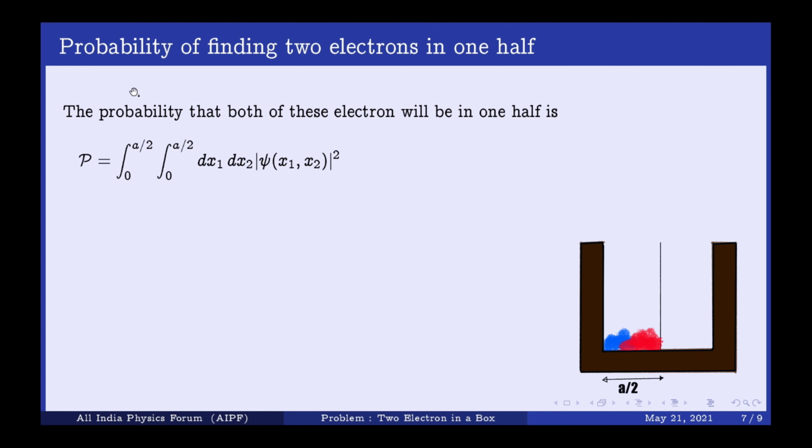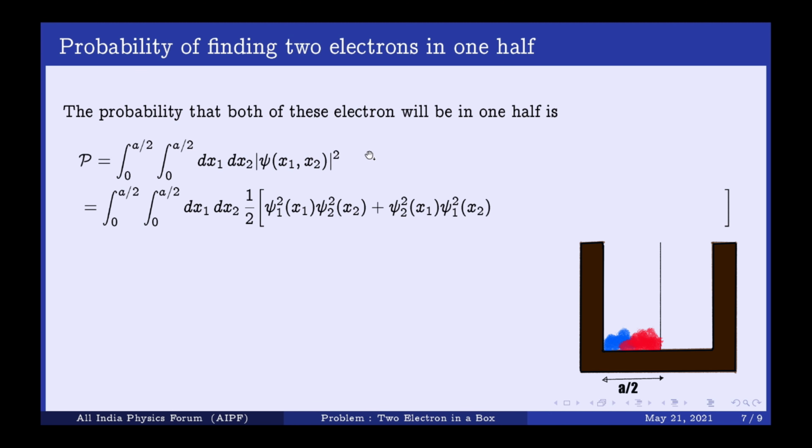The limits are such that we can find them in the same half of the box, and this one is your two particle wave function. Then we can calculate this mod square, and this will give you basically three terms. Out of this, the first one will be ψ1(x1) squared, ψ2(x2) squared, and the second part will change these coordinates. Okay, and finally we'll get this term.